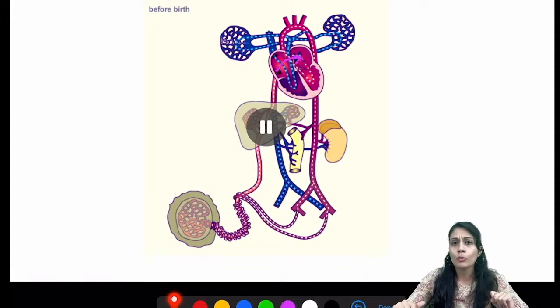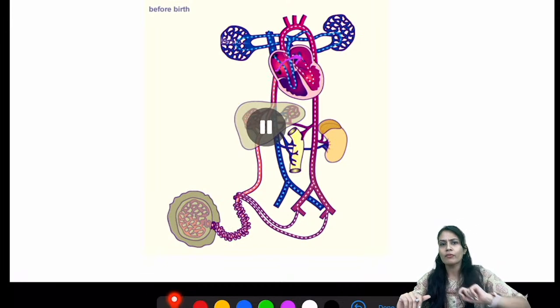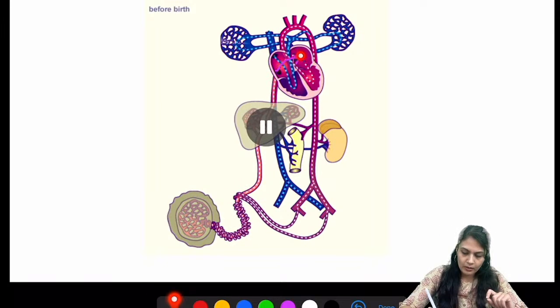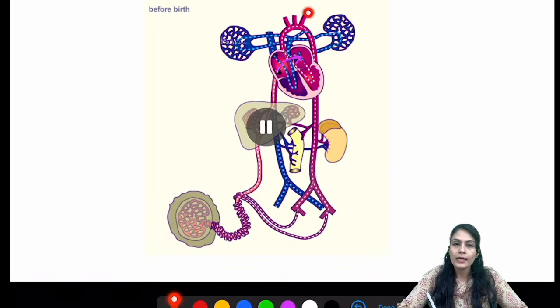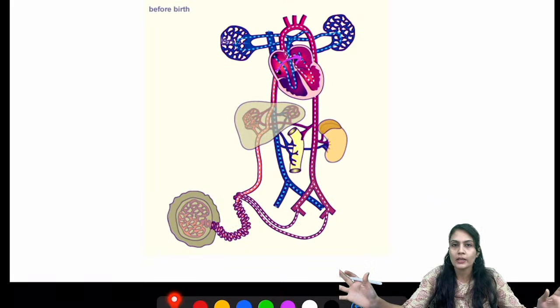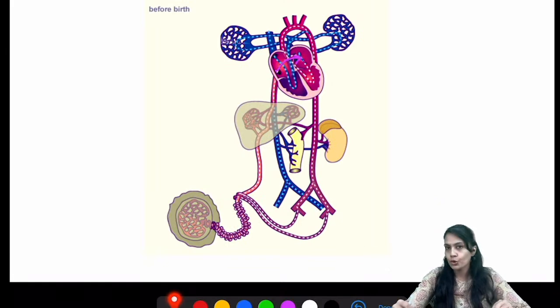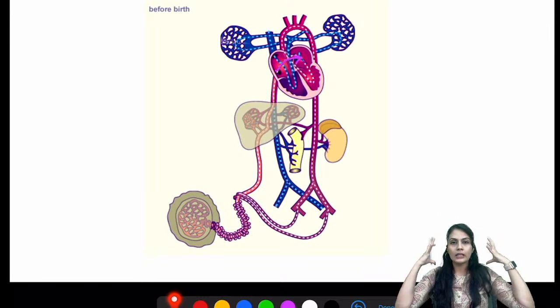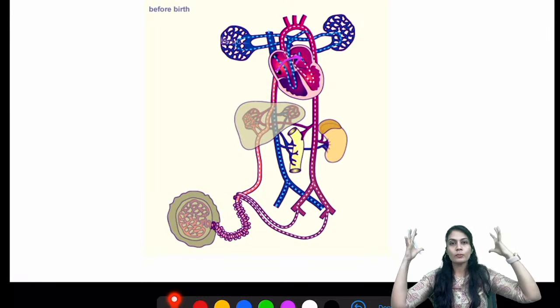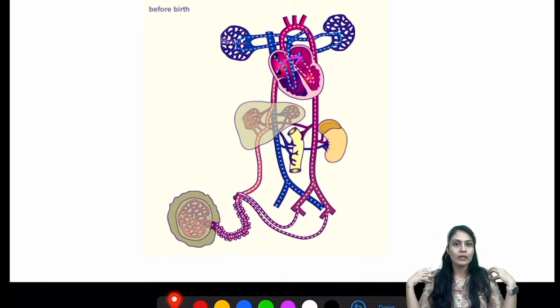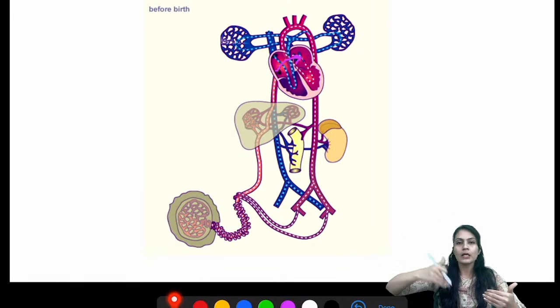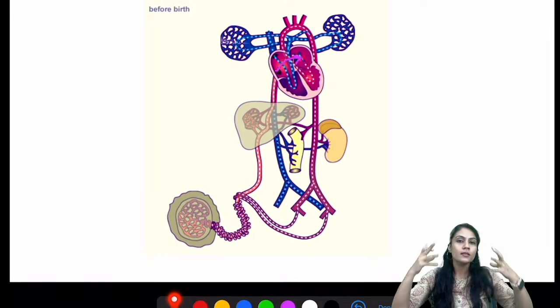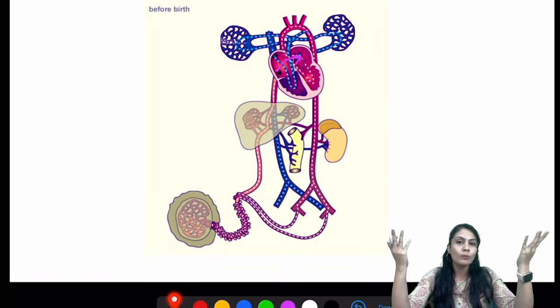Now one more thing happening over here. I told you some of the blood will come back, and definitely from the aorta also the blood is going to circulate, the 45% blood we have to circulate, right? So blood is going to circulate from the arch of aorta and different branches which are there, and they are going to go to the different tissues. Now if I talk about the upper limb, what is going to happen? The head of the baby, if you would have seen, the head and the upper limb are much larger as compared to the lower limb. As we grow, they are going to be in equal proportion. But since brain development is very important, we have to provide more blood there.